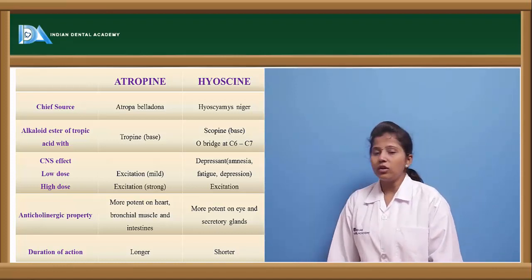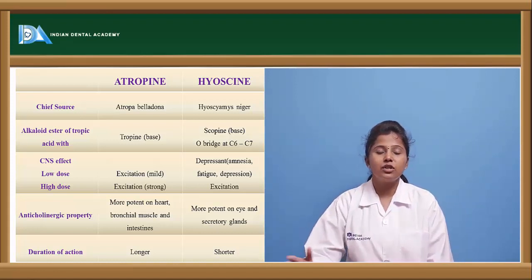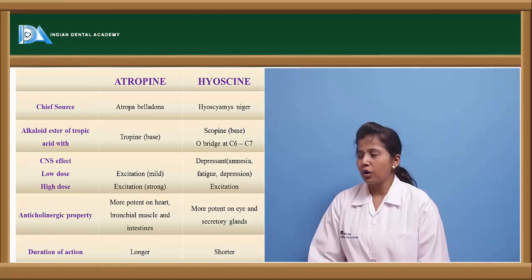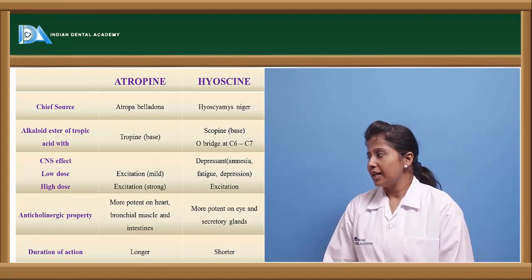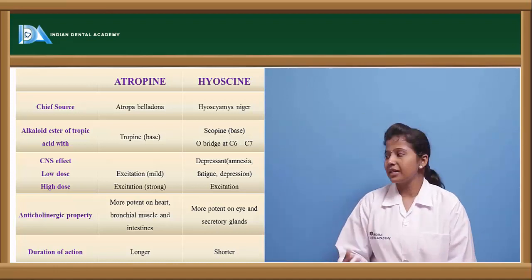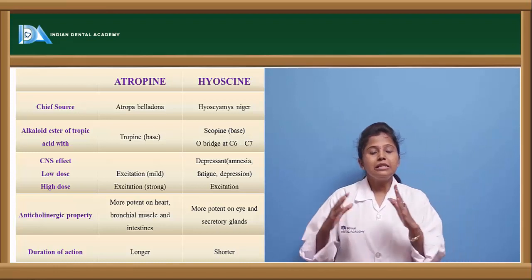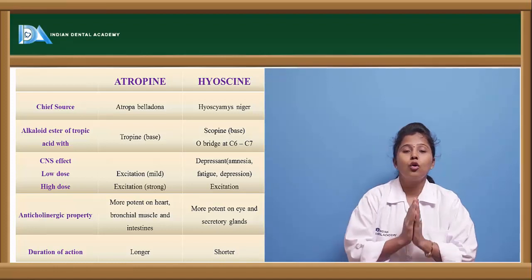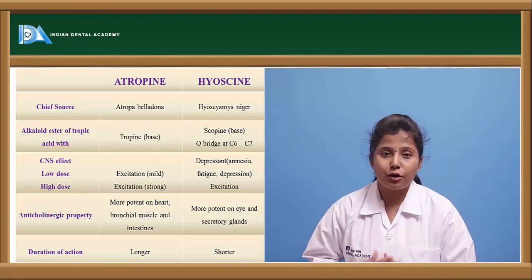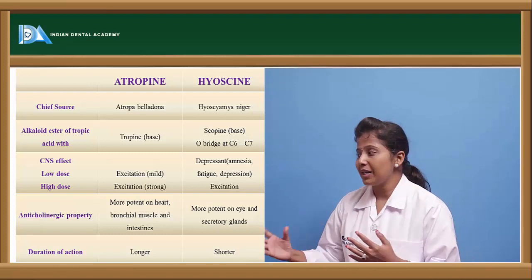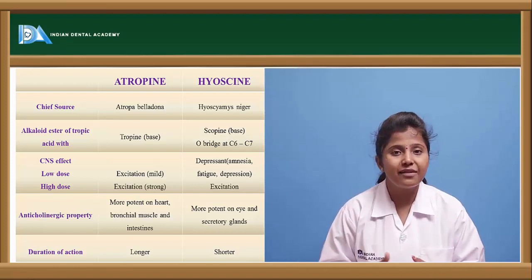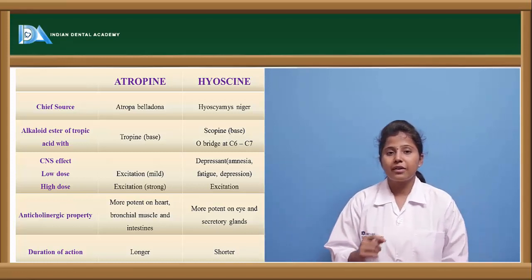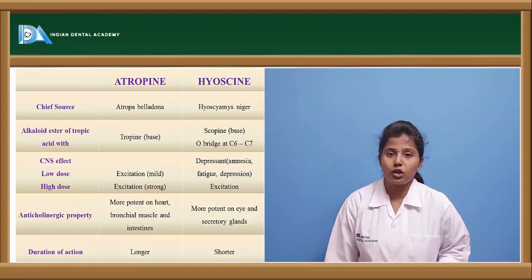If we compare the anticholinergic properties, atropine has more effective action on the heart, bronchial muscle, and intestine, whereas hyoscine has more effect on the eye and secretory glands. So these anti-muscarinic drugs also exert their action based on the location of the receptors. As for the duration of action, atropine has a longer duration of action and hyoscine has a shorter duration of action.